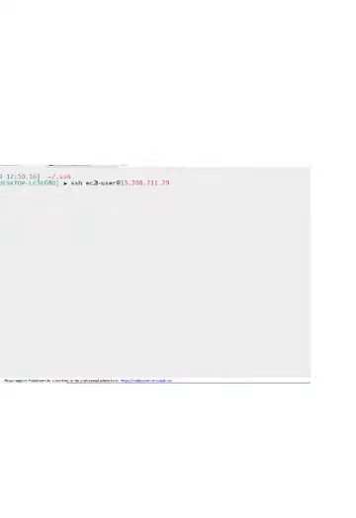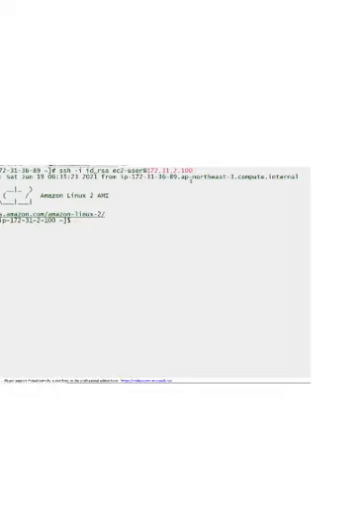So the first SSH that we are doing is towards the public EC2. All right, let's quickly go to the root user. And now we'll go ahead and connect to the EC2 instance in the private subnet, and we are connecting via the private IP. So let's go ahead and connect, and as expected, things are working well.